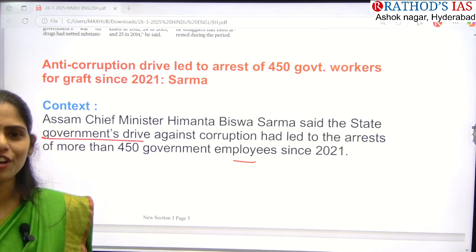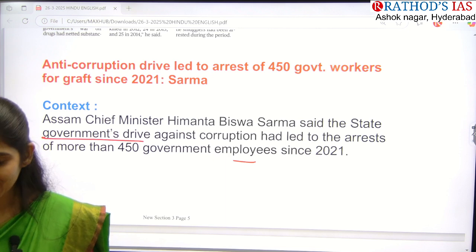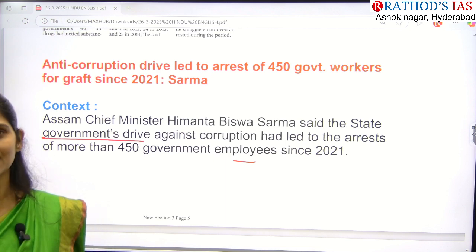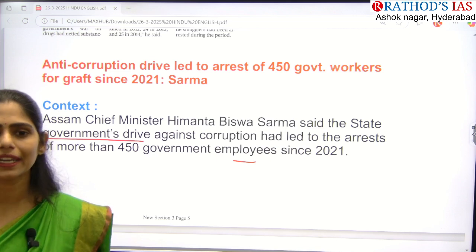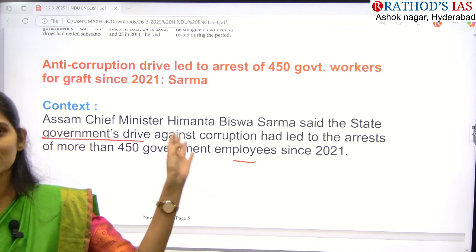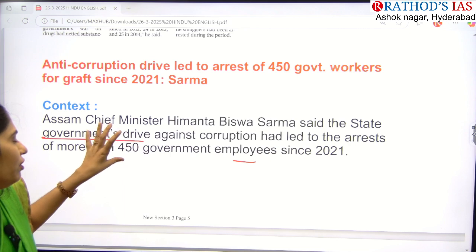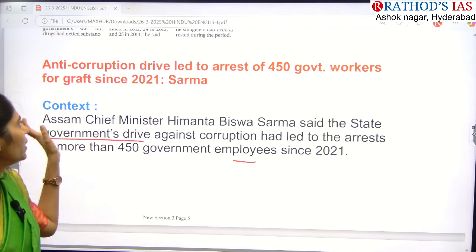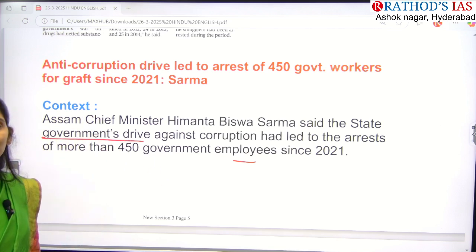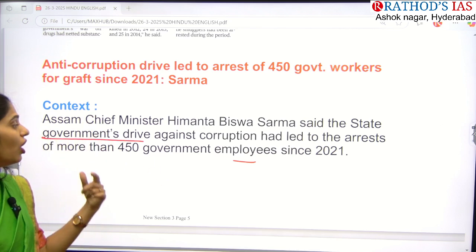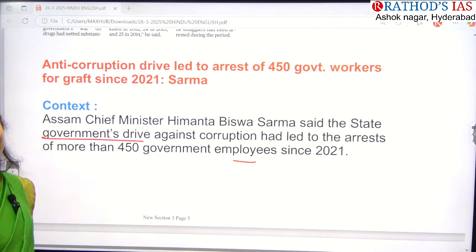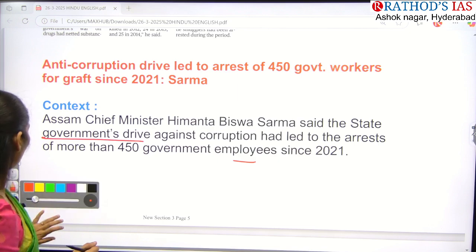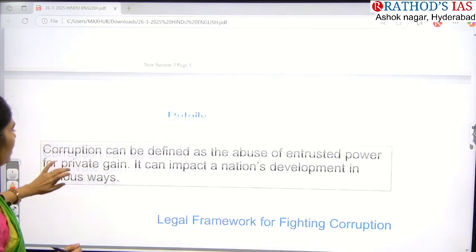Okay. If government officers are getting arrested, will we have any impact? Yes, obviously the governance system will be stalled, right? So you have to see it in that manner also. If you want, you can make a note that in Assam they went for an anti-corruption drive, and from 2021, 450 government employees were arrested under this drive.